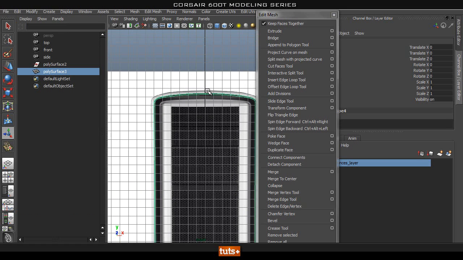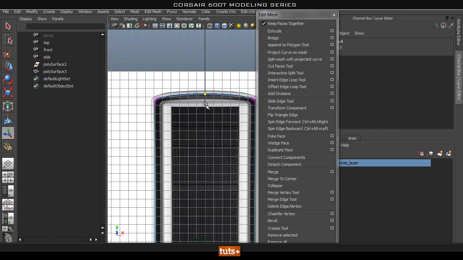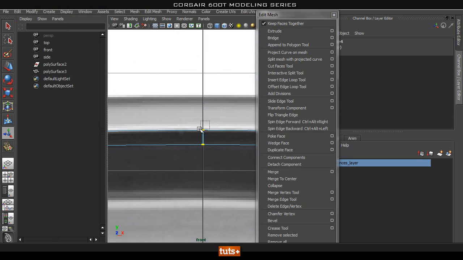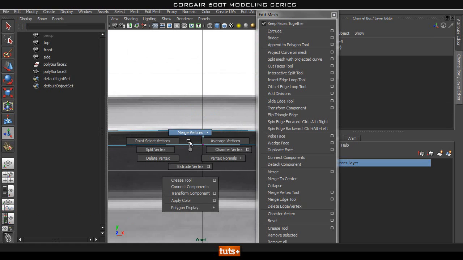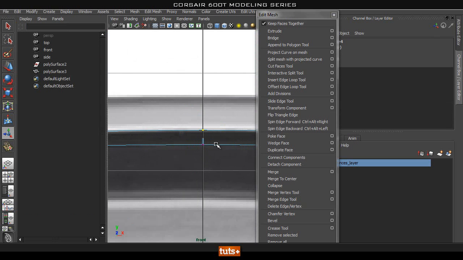Okay, and now we just got to merge these words together in the center. So I just zoom in there, select these top two, merge vertices to center. And again, this is shift right click, merge vertices to center.